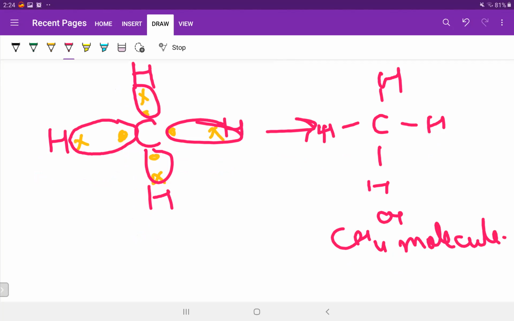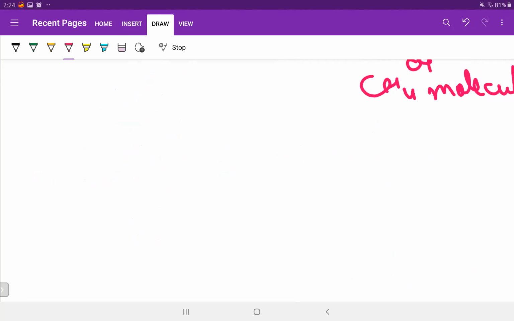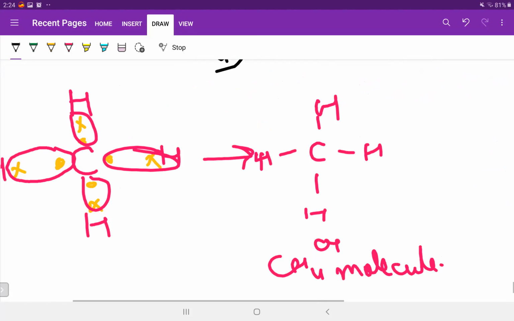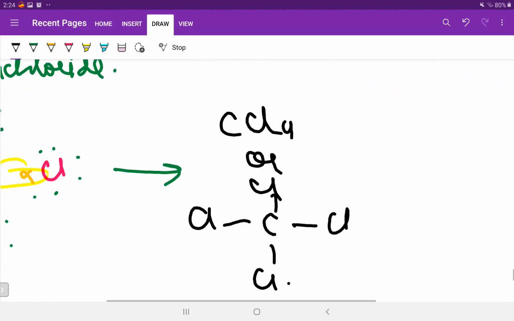A molecule is a structure which is a compound of many atoms together. Yes or no? Now let's discuss polar covalent compounds. I hope everybody has heard the term polar covalent compound. Some covalent compounds are also polar. Have you ever seen a covalent compound which has any charge on it? Have I ever written that it has a negative or positive charge? Tell me.